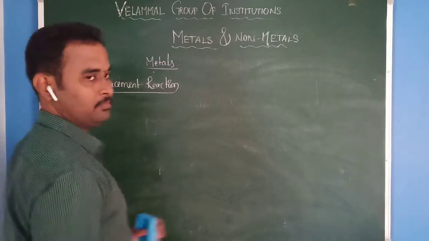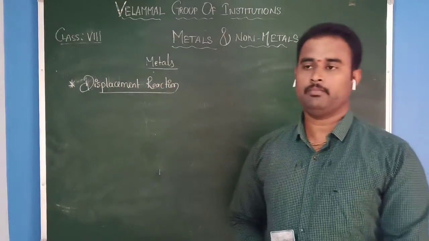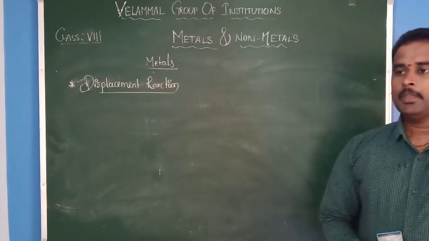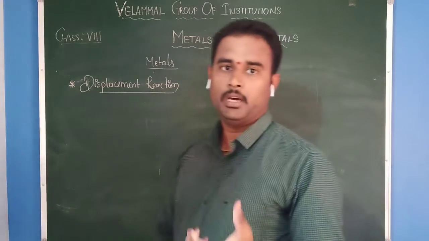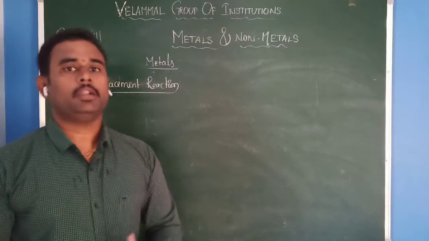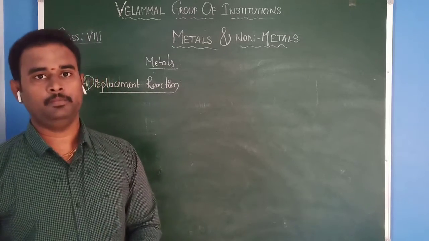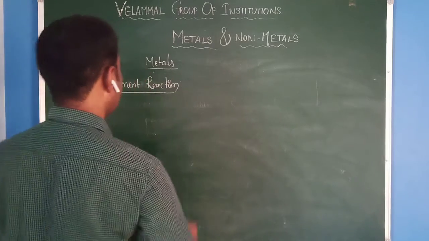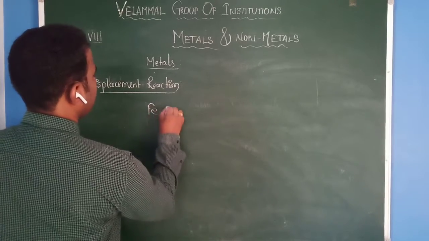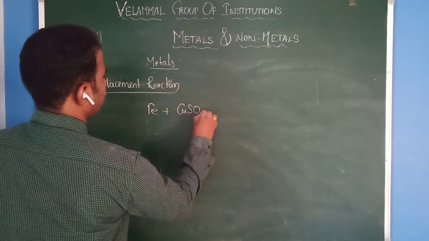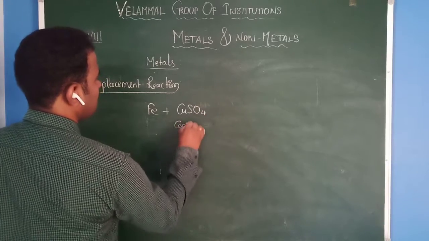Displacement reaction. What is this displacement reaction? It means one metal reacts with another metallic salt. Let us take one example. Iron plus copper sulfate.